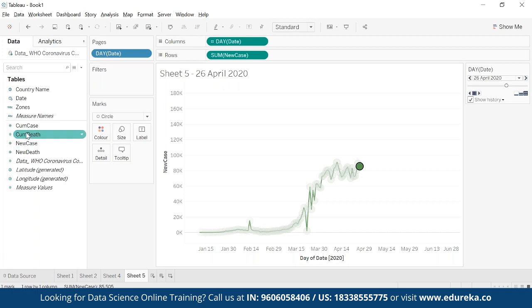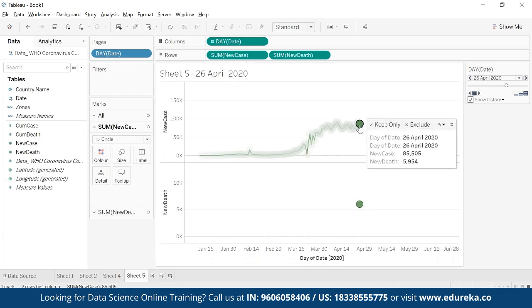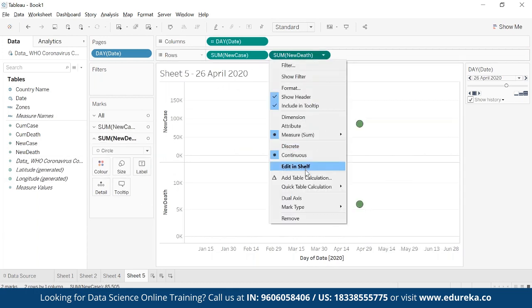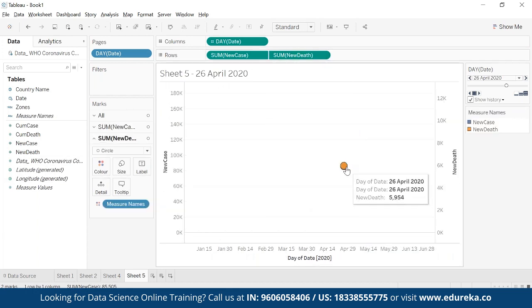Let's see if I can put the total number of deaths as well here. I can put the deaths here as well in the animation. And here also you see the animation. I can do the dual axis. Let's see whether it is possible. Dual axis, and I have deaths and cases both. Let me go back and select the circles and start doing the animations. Let's see how it will work.